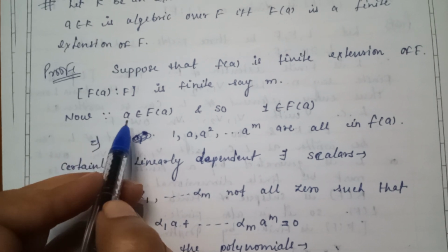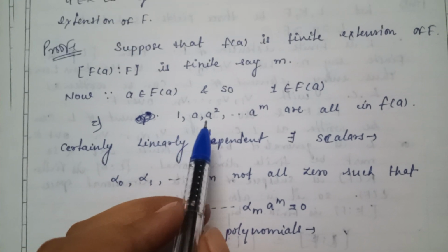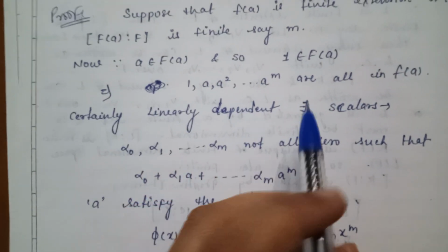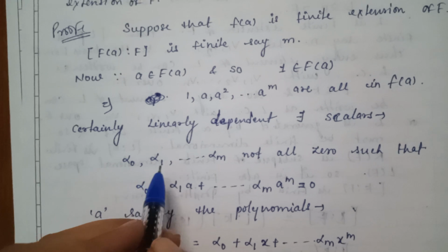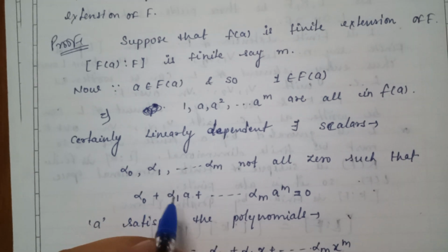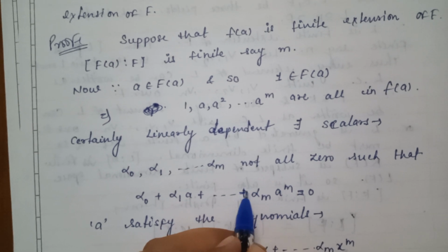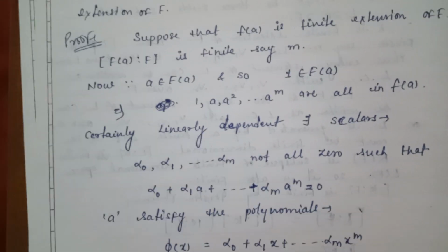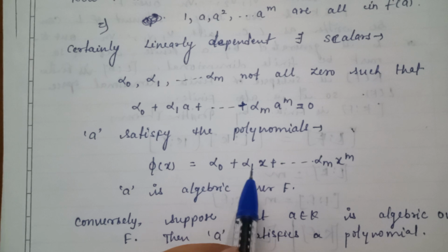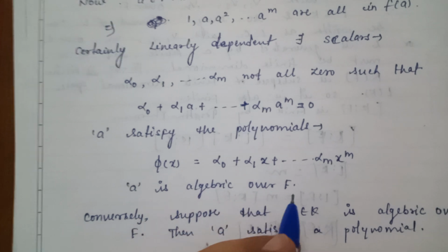Now, since a belongs to F(a) and so 1 belongs to F(a), which implies that 1, a, a square and so on, a to the power m are all in F(a). Certainly they are linearly dependent, so there exist scalars alpha 0, alpha 1 and so on alpha m, not all 0, such that alpha 0 plus alpha 1 a plus so on plus alpha m a to the power m is equal to 0. So a satisfies the polynomial phi(x) equal to alpha 0 plus alpha 1 x plus so on alpha m x to the power m. Hence a is algebraic over F.